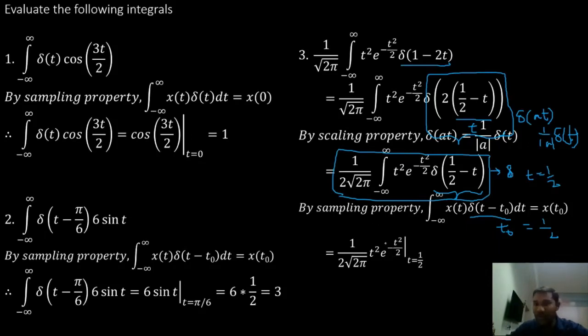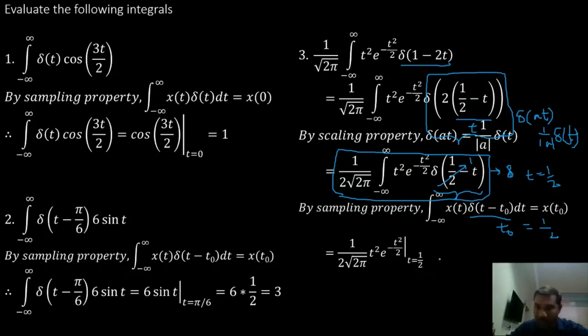If I substitute t equal to 1 by 2, this becomes 1, and here I am left with 1 by 2 root 2 pi t square e power minus t square by 2 at t equal to 1 by 2.